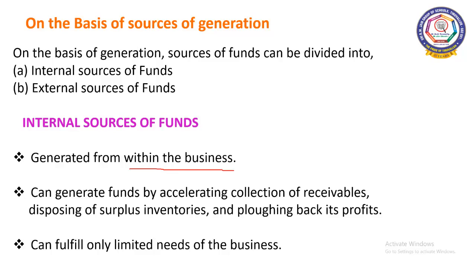By collection of receivables. What are receivables? Amount yet to be received from the buyers or consumers or from the debtors. Okay. And disposing of surplus inventories. Surplus inventories means excess inventories has to be disposed of. So through that also they can generate funds.